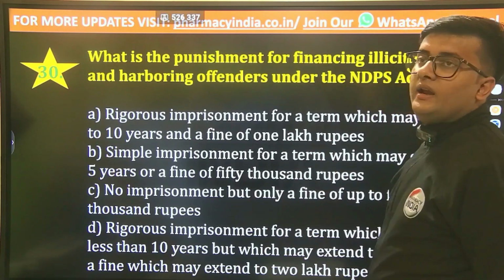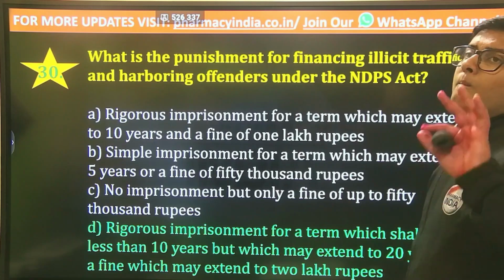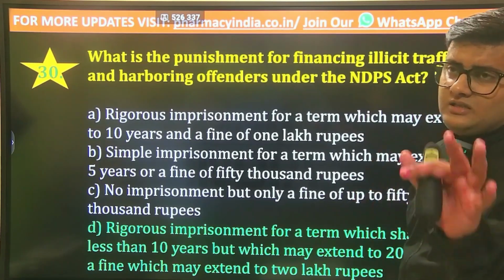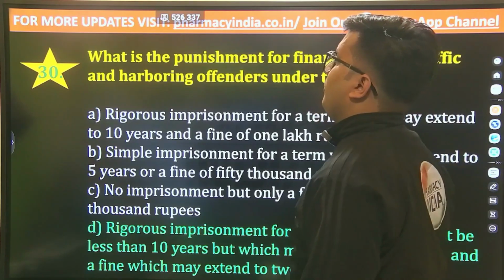And the correct answer is option number D, that is rigorous imprisonment of a minimum of 10 years and a maximum of 20 years, but the fine would also be extendable up to 2 lakh rupees.